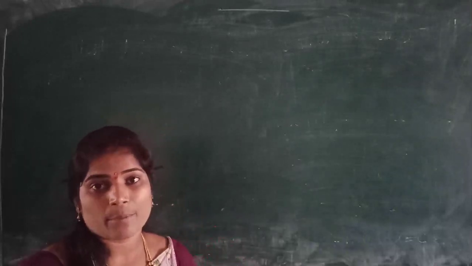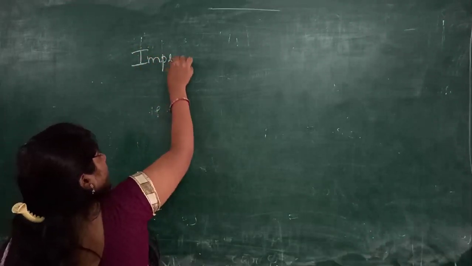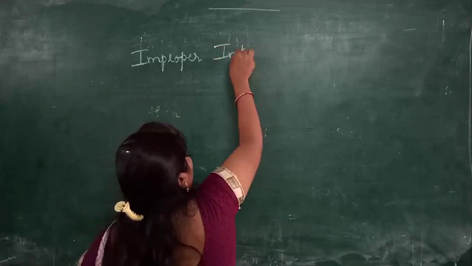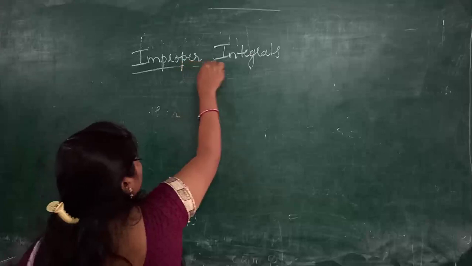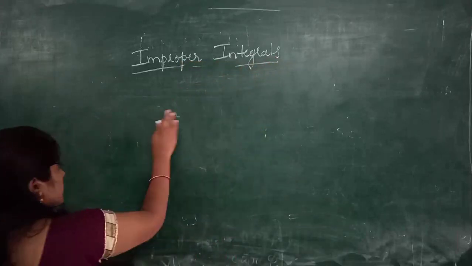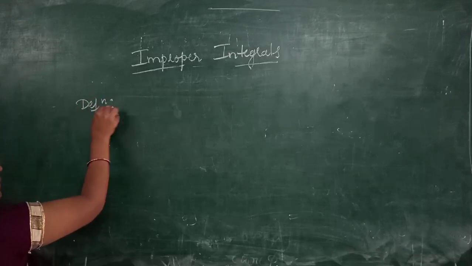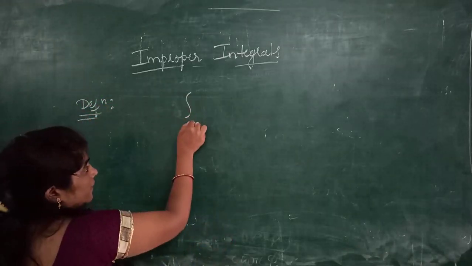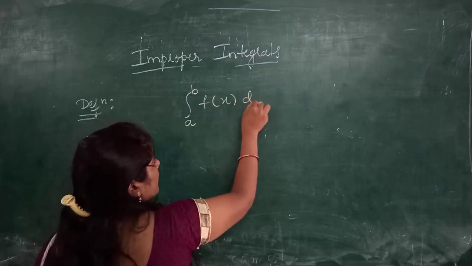Today we shall start improper integrals. So let us define improper integral. Let a definite integral from a to b of f of x dx.